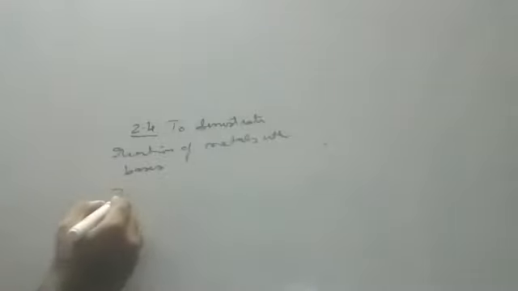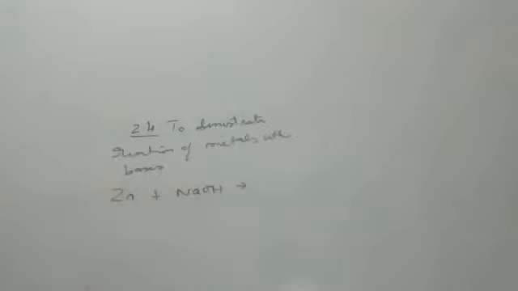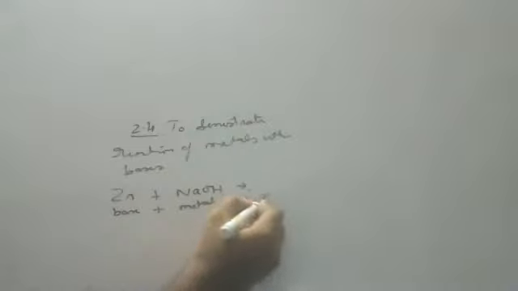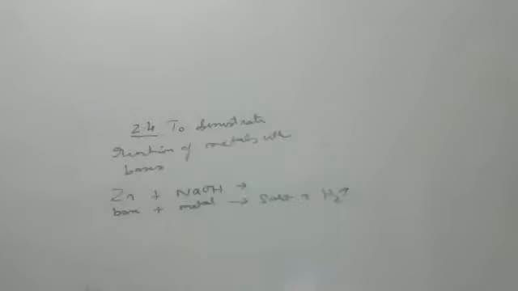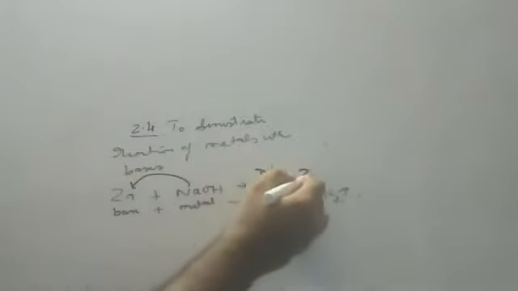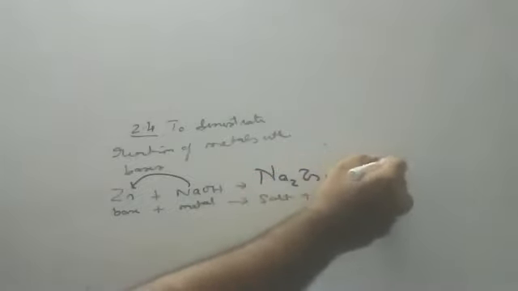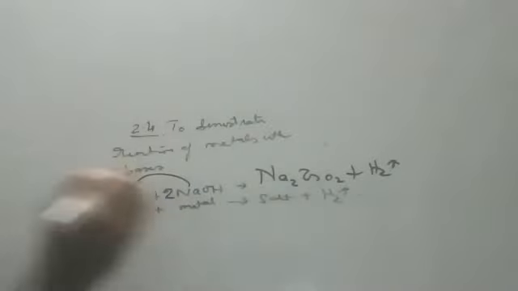Now, what is the metal you will take? Zinc. What is the base you will take? NaOH. I already told you the basic reactions. Base plus metal gives salt plus hydrogen gas. Please write down the general reaction, compulsory. And the salt you are getting here is Na2ZnO2 plus H2 gas. 2 sodiums, 2 oxygens, put here 2.